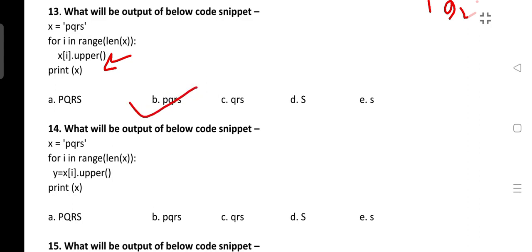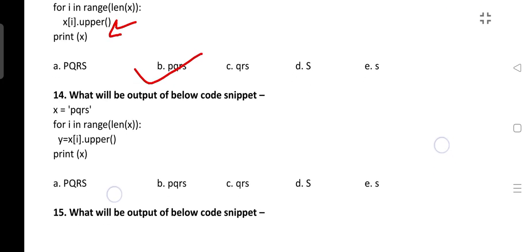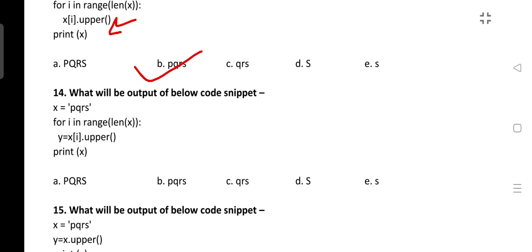Why? Because here x[i].upper() we are converting it, but we are not storing it anywhere. So x is always small pqrs only. This will be more clear in the below question. So below again the question is the same. Now the same thing we are storing in y.